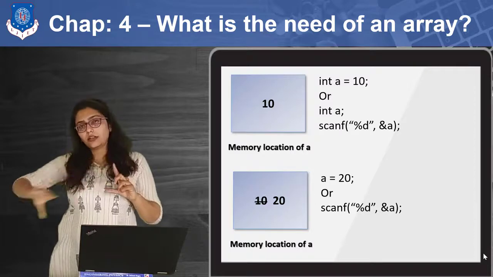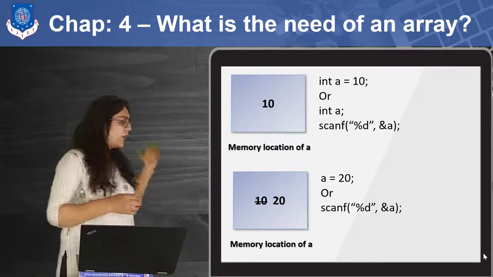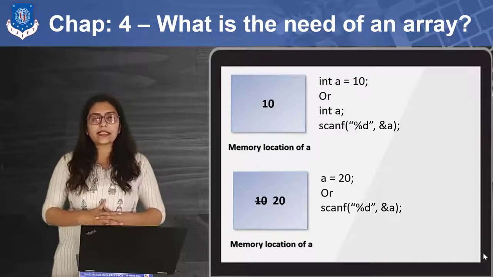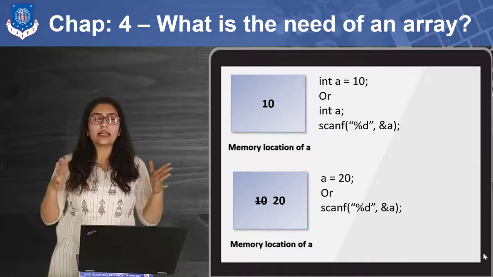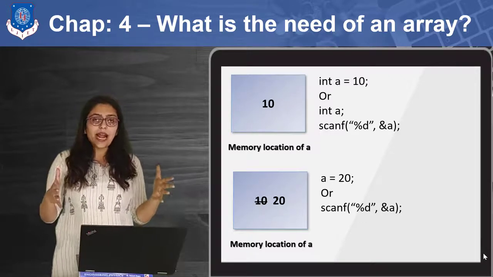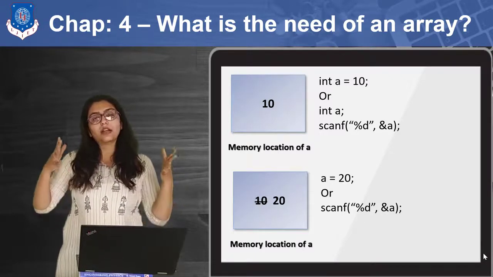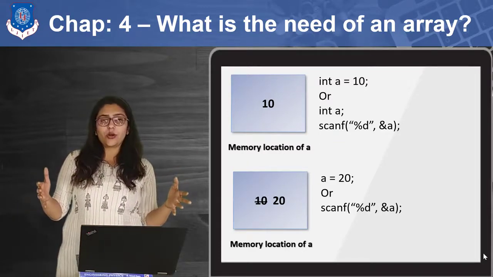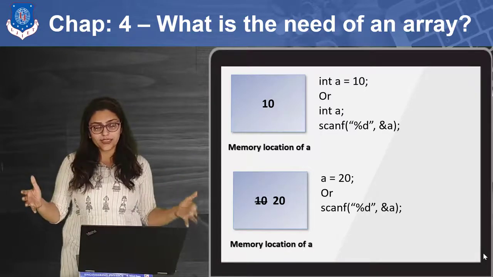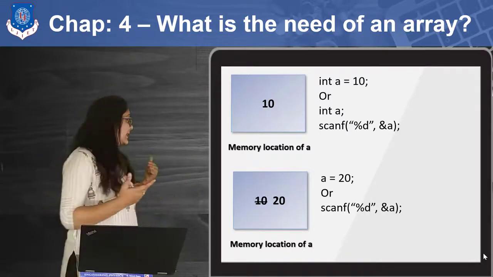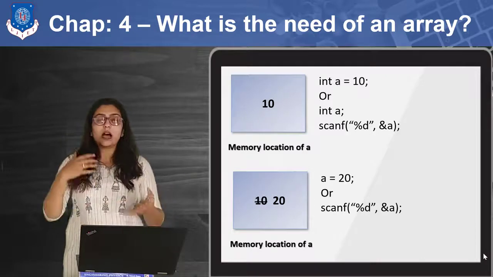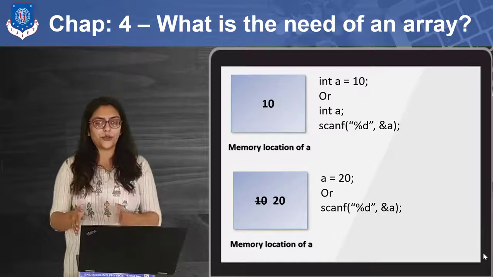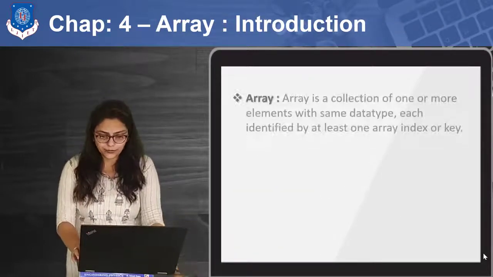What if after 10 initializations I want to add all of these values? They are already gone, right? So in that case I can use an array. By using an array we get the capability to hold more than one value in a single bucket. So imagine that you want to fill one bucket with many balls instead of just one ball. At that time you can use an array. What the syntax will be and how it can be practically used, I am going to show at the end of this video. So please stay connected with me.